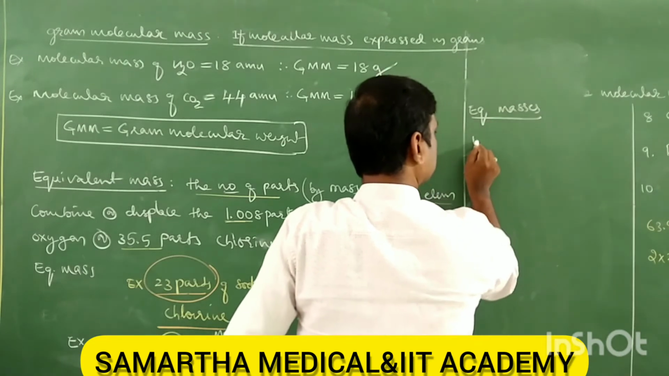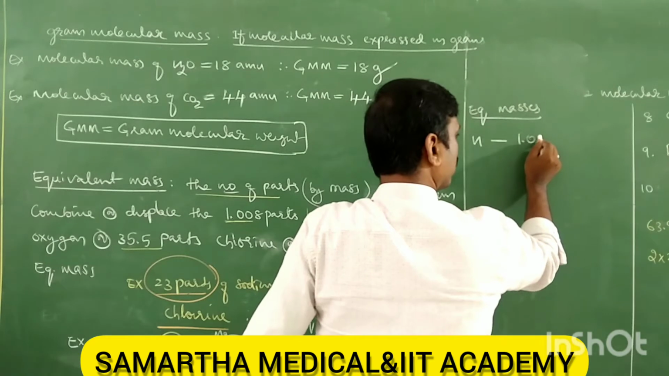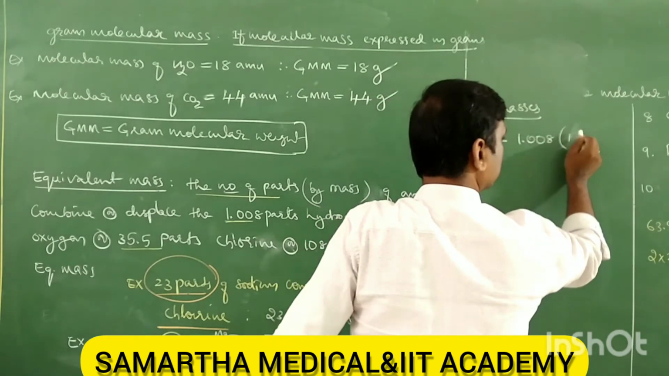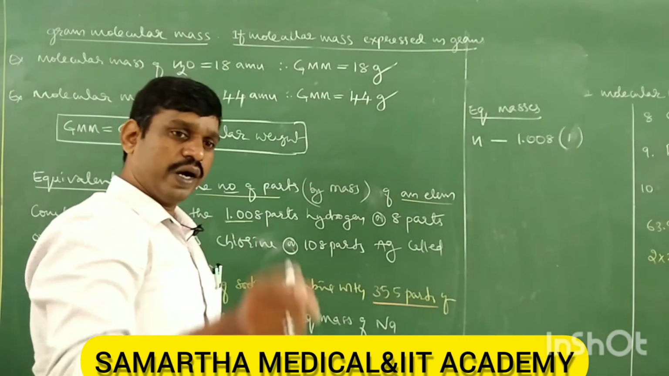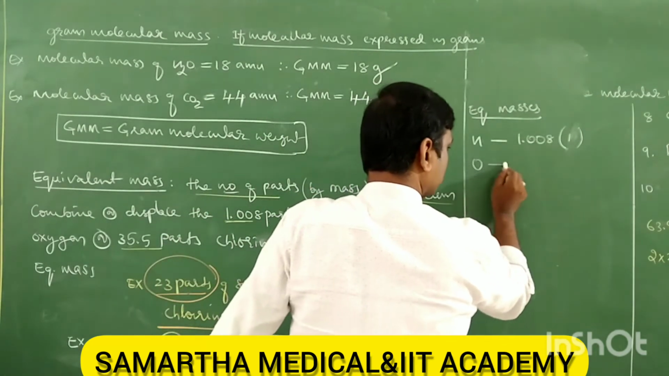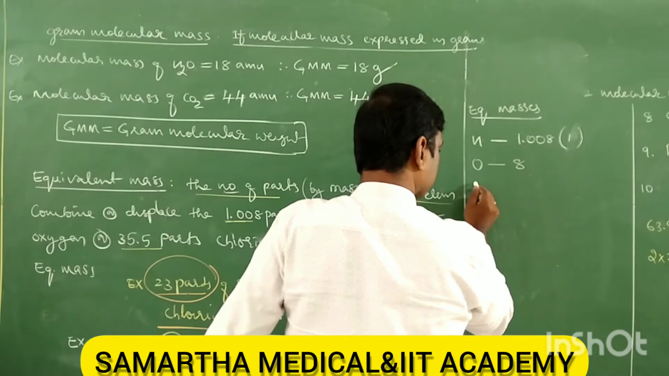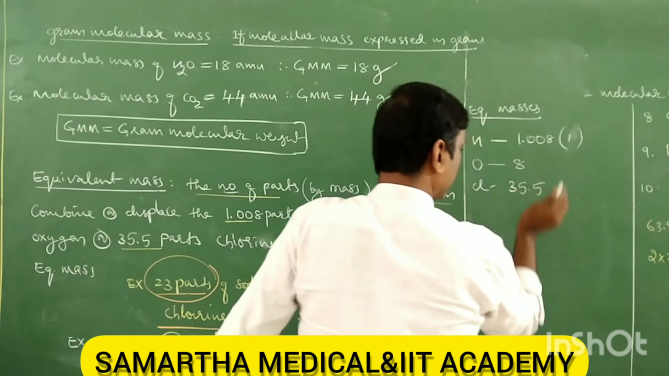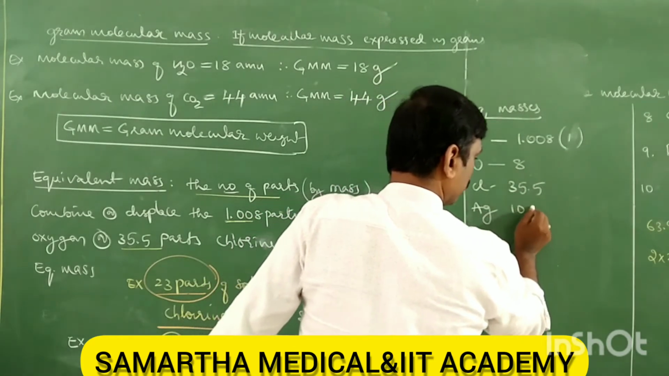Equivalent masses, first hydrogen, it is fixed, 1.008. You can take approximately 1. Therefore, what is the equivalent mass of hydrogen? 1. You have to remember it. Next, what is the equivalent mass of oxygen? 8. What is the equivalent mass of chlorine? 35.5. Then what is the equivalent mass of silver? 108.